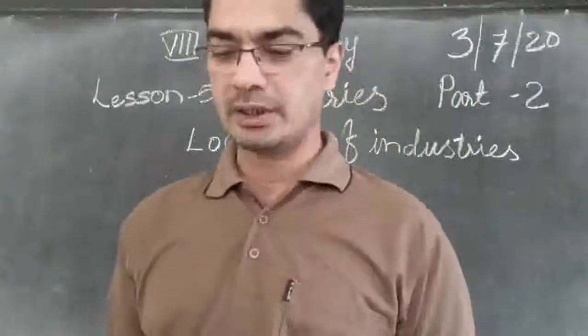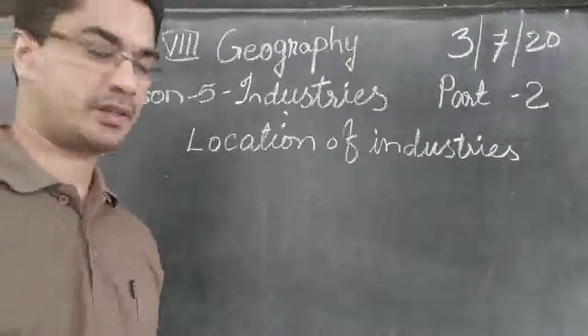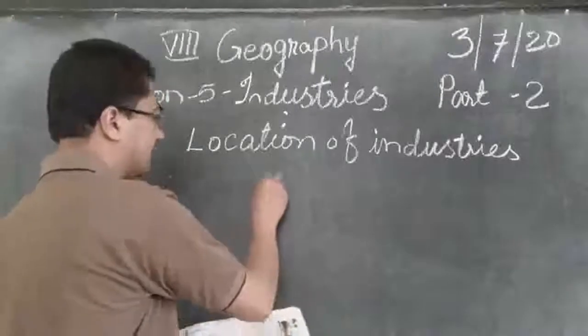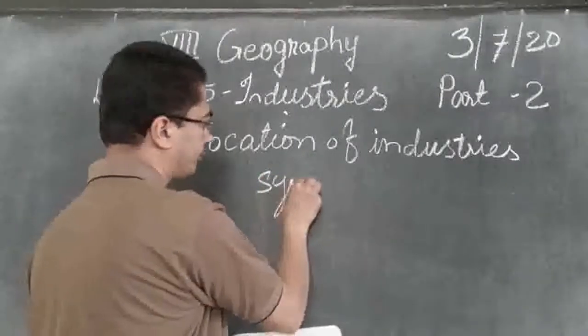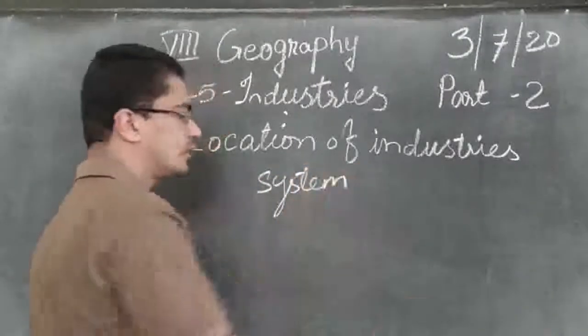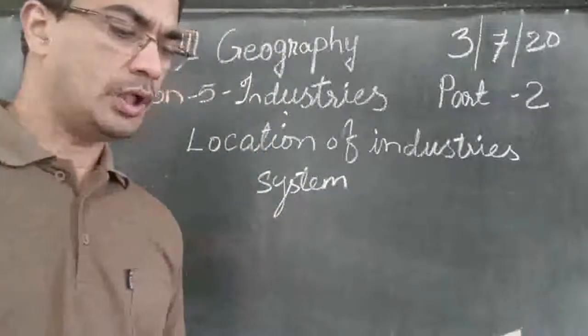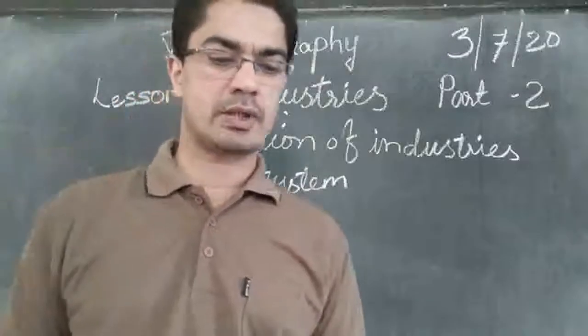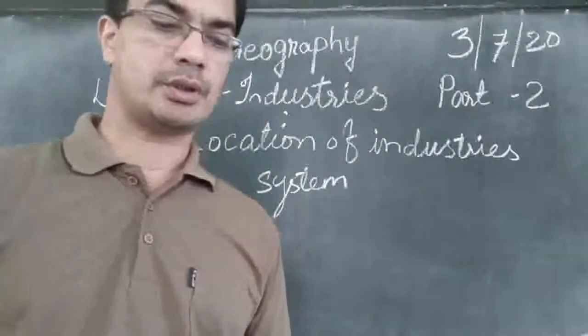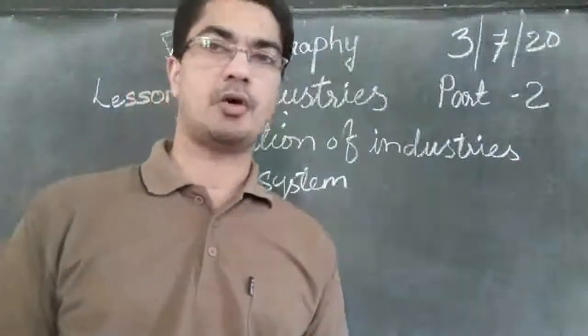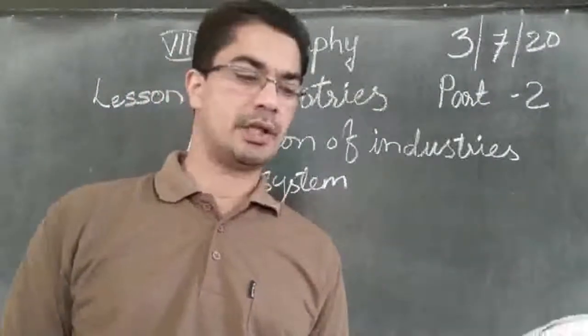Now let us see how this industrial system is functioning. So an industrial system consists of input, process and outputs. So it has got three parts.